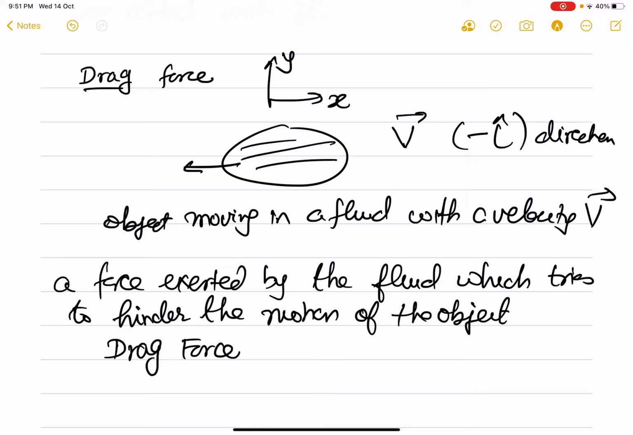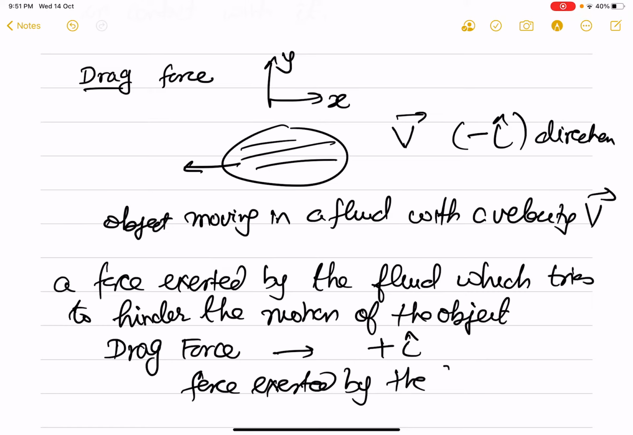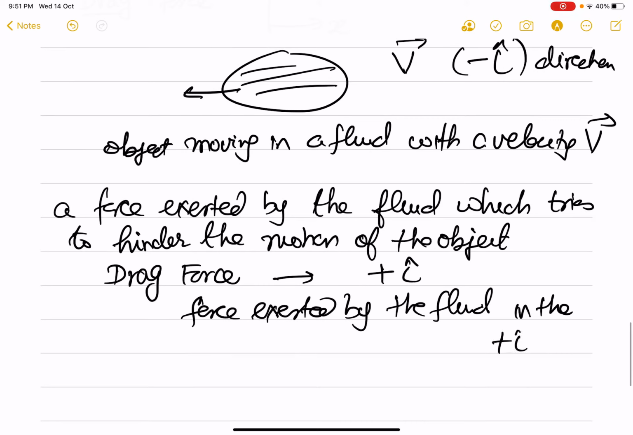So if the velocity is in the minus i direction, drag force will be the force exerted by the fluid in the plus i direction. So if this is moving, the fluid will try to slow this object down, so a drag force is a force in the direction of velocity but opposite to that. So opposing the direction of velocity, the force is called a drag force.